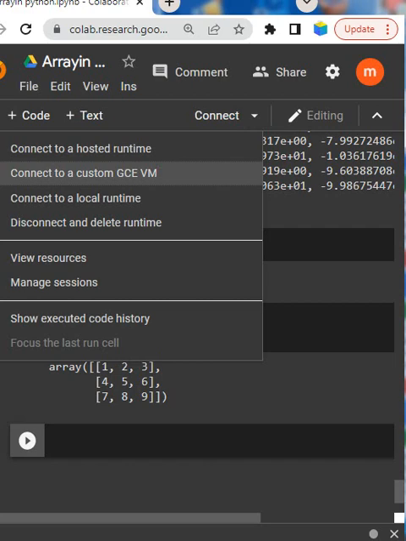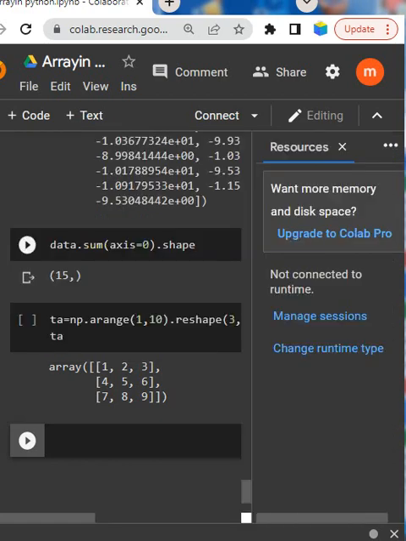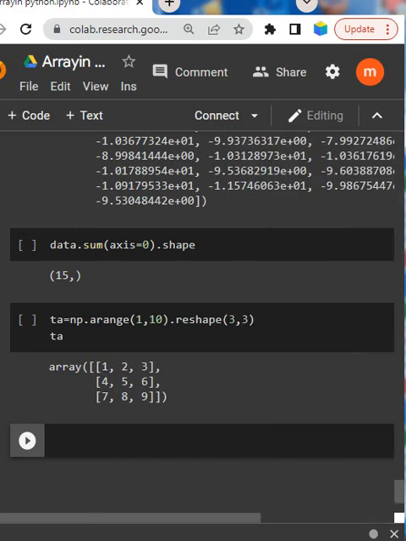You can connect to hosted runtimes, connect to local, view resources, and manage sessions. So you have so many things to look at here. I hope these are the basics of a Jupyter notebook.